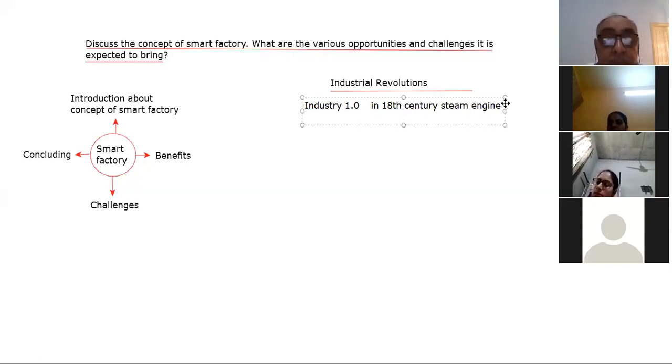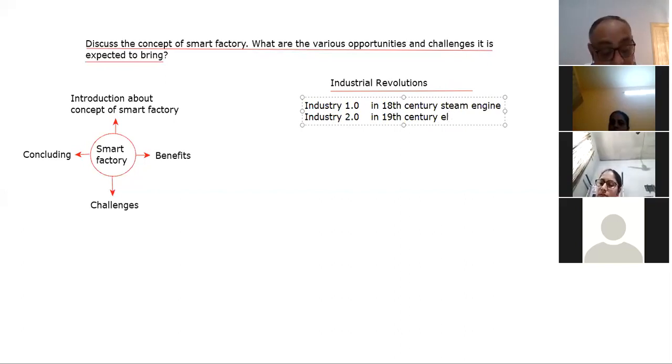there came the second industrial revolution, known as industry 2.0, in the 19th century, with the generation of electricity. This came with electricity.